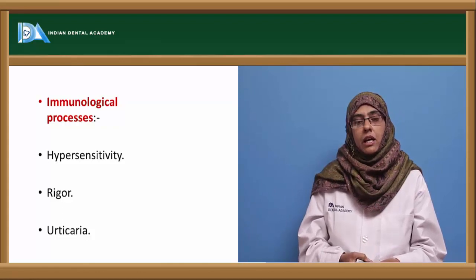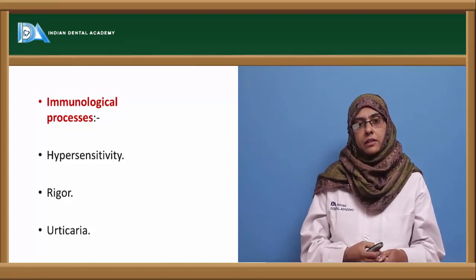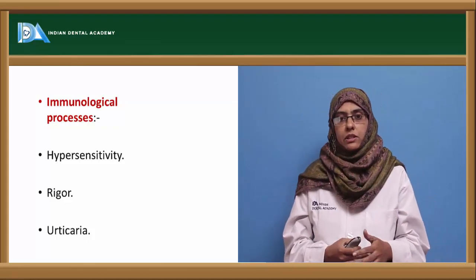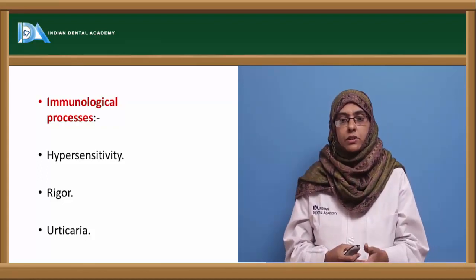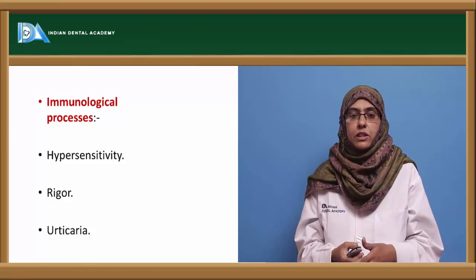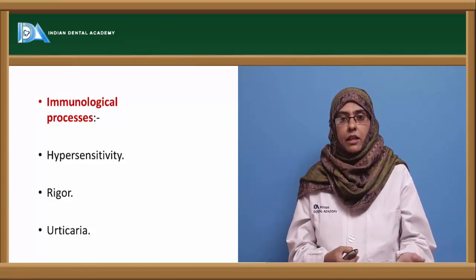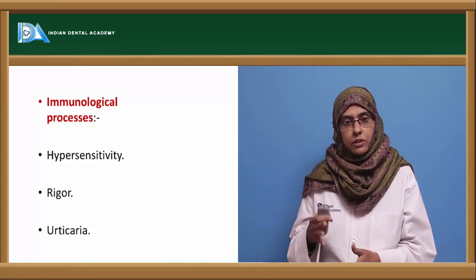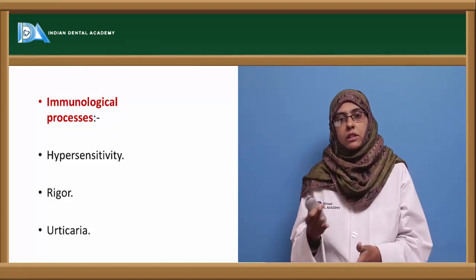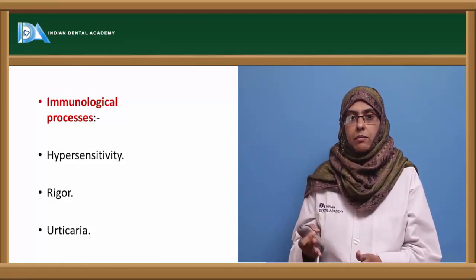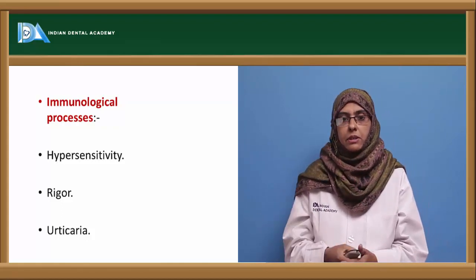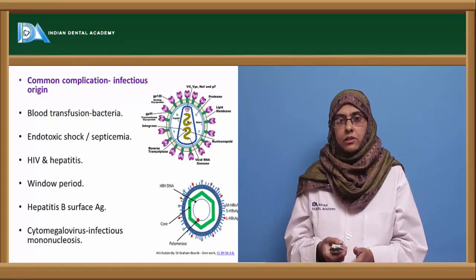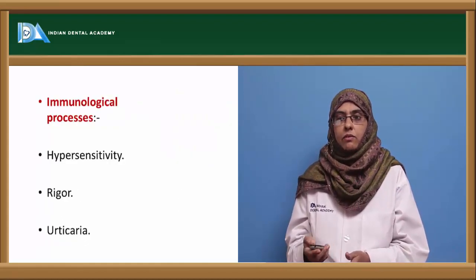Apart from the blood transfusion, this incompatible transfusion reaction can also be seen through immunological processes. So it is not only the blood transfusion that can cause different types of disorders. Immunological processes are also related to this type of incompatible transfusion. The best example is the hypersensitivity reaction, which triggers urticaria. So these are the immunological processes that are involved.